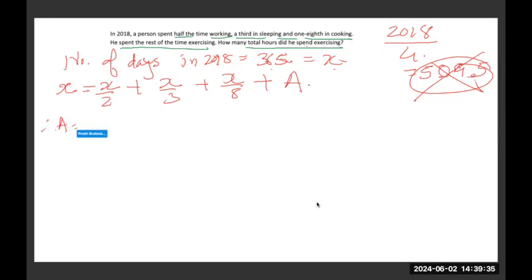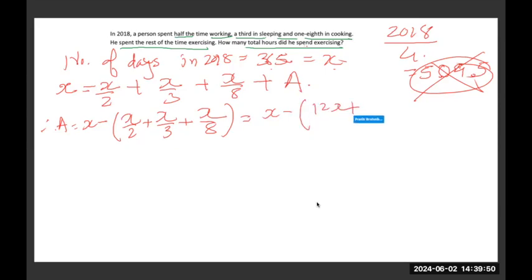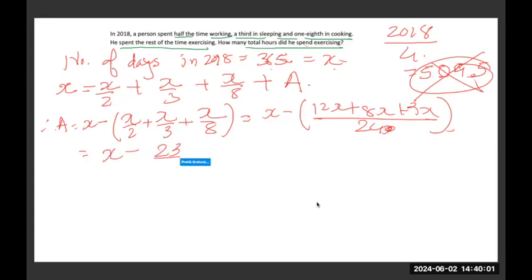So A will be equal to X minus (X by 2 plus X by 3 plus X by 8). This will be equal to X minus (12x plus 8x plus 3x) upon 24, which will be equal to X minus 23x by 24, which is equal to X by 24.